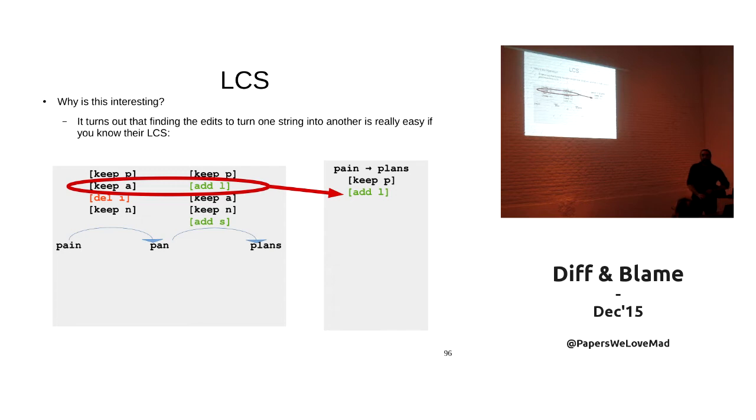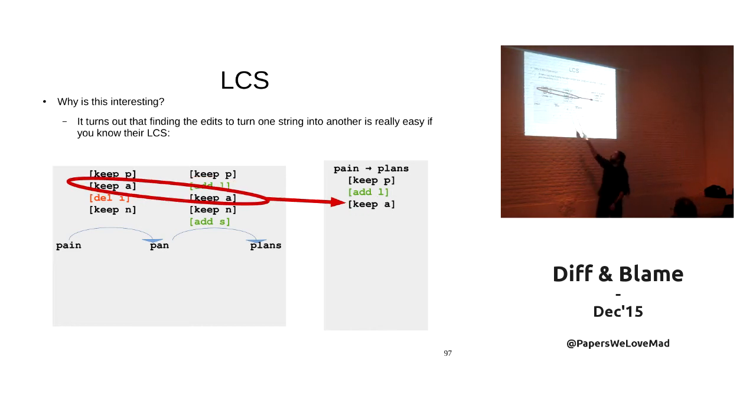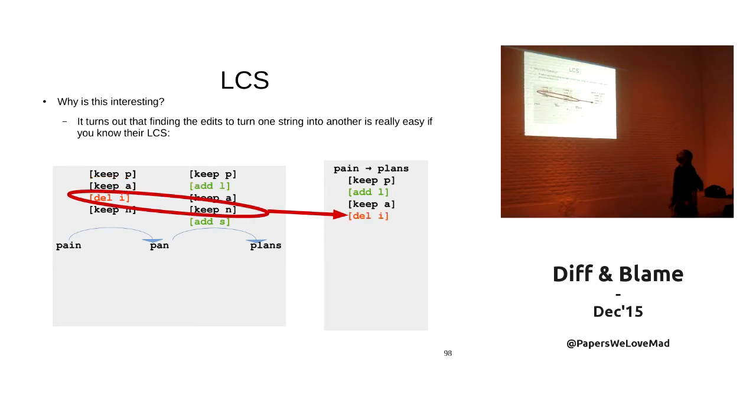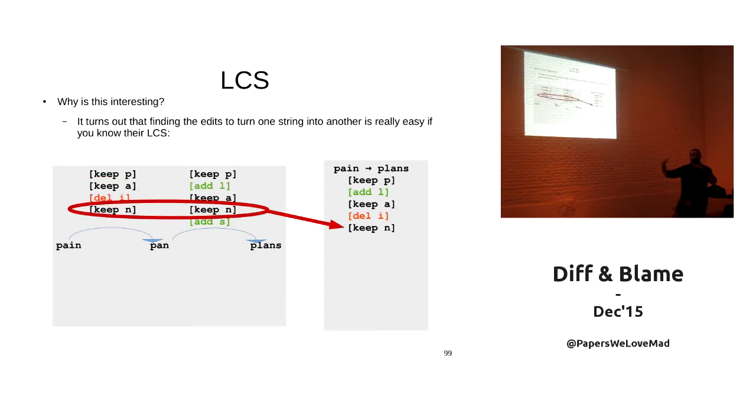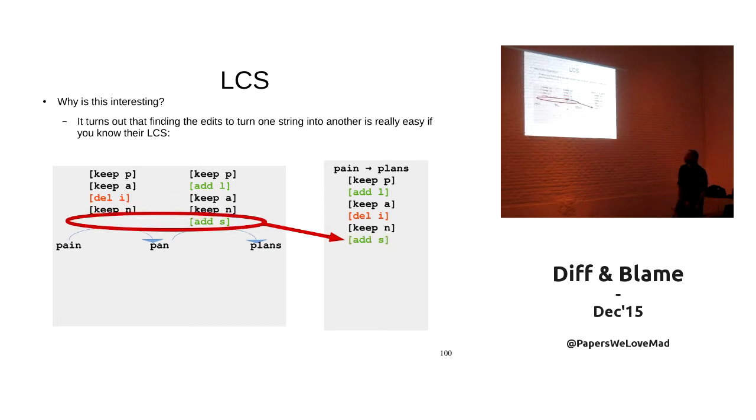Now, keep the A and insert an L. The new string is going to be bigger because we are inserting something, so let's insert it and move this counter down one step. Now keep and keep, okay, we keep the A. Go down, delete, okay, so the source is going to be longer, so we delete, great, and move the other index. Now we keep the N, and we keep the S. So this is the set of edits to go from paint to plants. Only 3 edits, the others are just keeps.